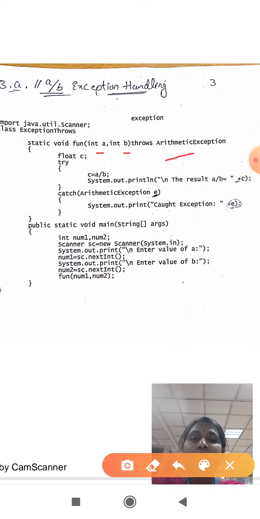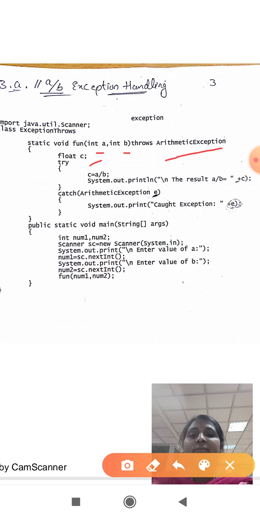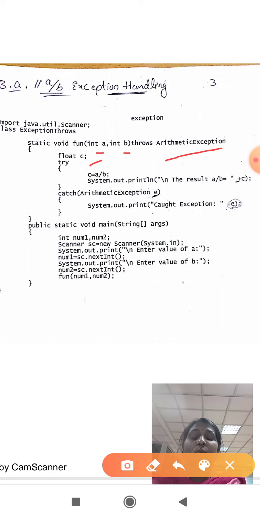And what is that exception? It is an arithmetic exception. Within this method, I have taken another variable called c, which I have declared as float. Remember, when we are handling exceptions, we have two blocks: one is the try block, the other one is the catch block. So what is a try block? A try block is a block which will have a part of code which may throw or raise an exception. Exception is nothing but an error. It is a part of code which may get an error.